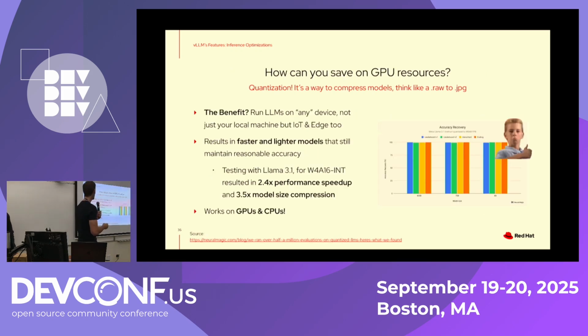It's maintaining the same accuracy and the same knowledge from the model perspective. So with that, the benefit is that we can run the LLMs not only on very large servers. We also have the possibility of deploying them on your local machine, in IoT, and the result is we have faster and lighter models that can run on GPU, but also on CPU. So you can unlock a lot of different situations where you don't need a GPU in order to run these models. Obviously, we know that there are certain limitations, but very good to go.